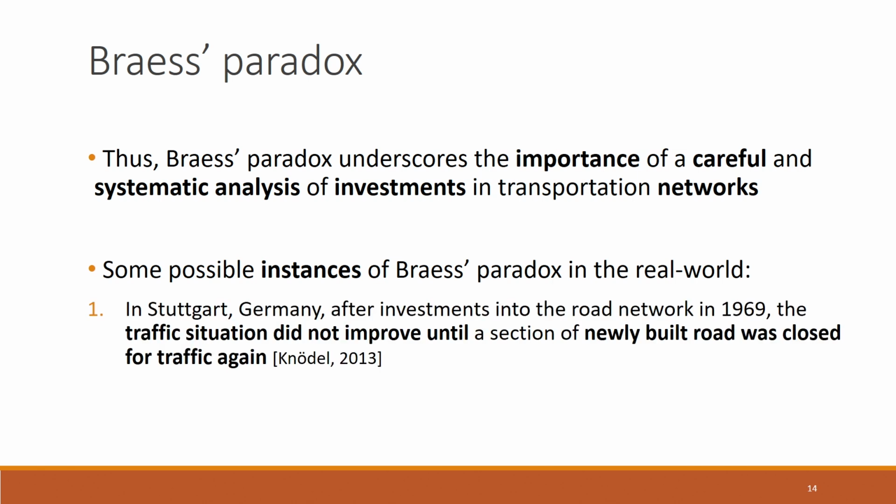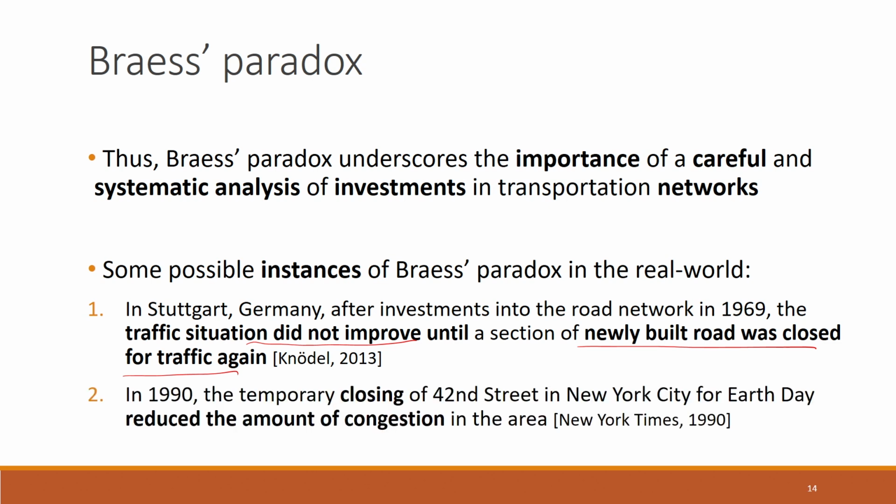Some examples: in Germany, for example, in 1969, the traffic situation did not improve until a section of the newly built road was closed for traffic again. So, there they constructed a newly built road, but they realized that the congestion had only worsened. It had not improved. So, that's why they closed it again. Similarly, in 1990 in New York, it was observed that when they closed a particular road, the amount of congestion reduced. All of these are examples of Braess paradox. So, that is why it is important to analyze system optimization and user equilibrium, and we should know their properties and so on. That is why we are doing all of this in this course.